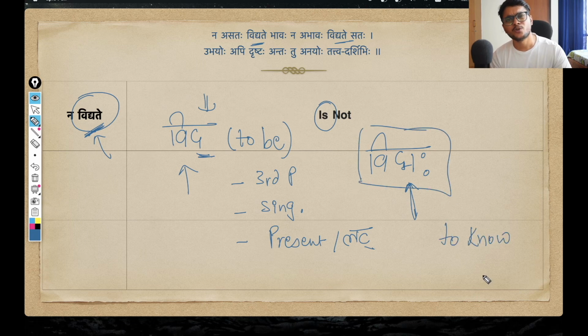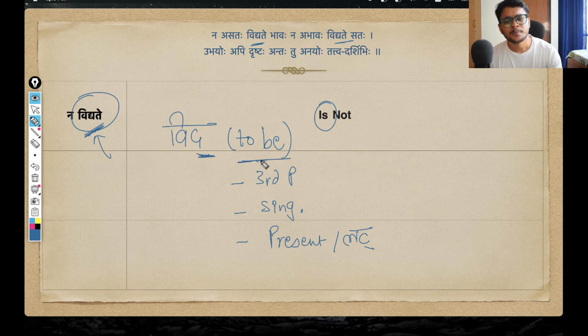Okay, and you may have already noticed that in Ashtadhyayi, there are a few verb roots that have different meanings. The spelling is the same, but they have different meanings, and they also belong to different gana. So some may belong to bhavadi gana, some may belong to churadi gana. What are these gana? Maybe we'll touch upon this topic in some future videos. But I just wanted to clarify here that there is one dhatu vid that means to know, which we saw used in the 6th shloka, na vidmaha, we don't know. And there is another dhatu vid that means to be, to exist. And this particular meaning also, to be.